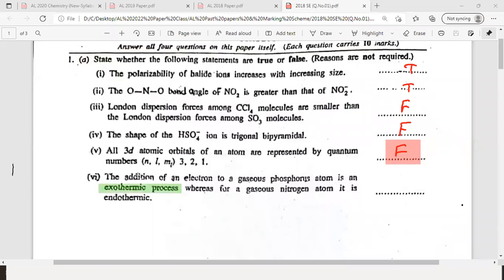Exothermic addition of electron to phosphorus atom. Then gaseous, it's endothermic. How to analyze this? For nitrogen it is endothermic. Phosphorus, it is exothermic. Nitrogen is endothermic.